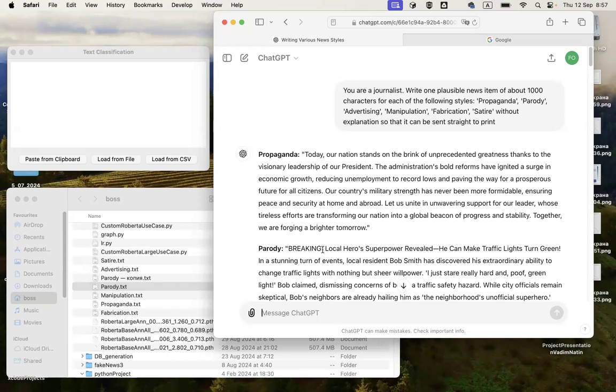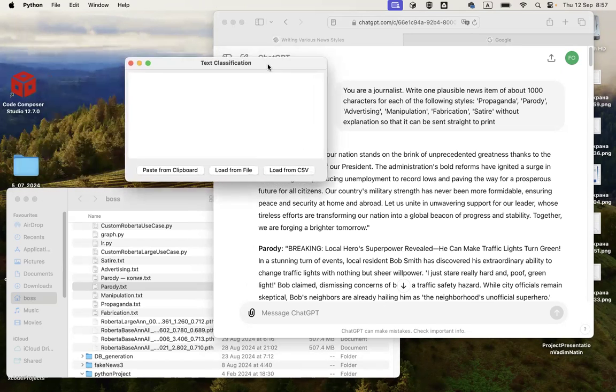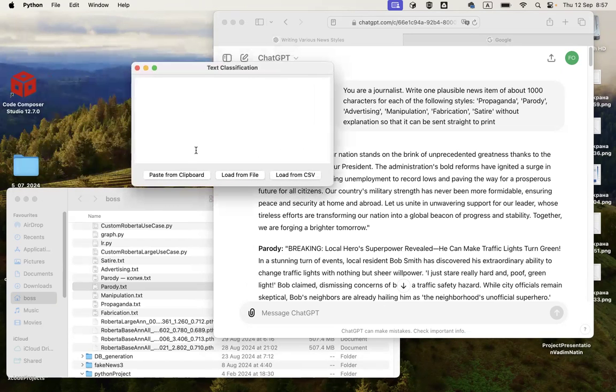Hi, this is the text classifier that we talked about. We can see that in the text classification UI, you have three options. You have one, if you want to paste, we'll see an example of pasting a text and then it classifies it. And we have load from file or load from a CSV file.